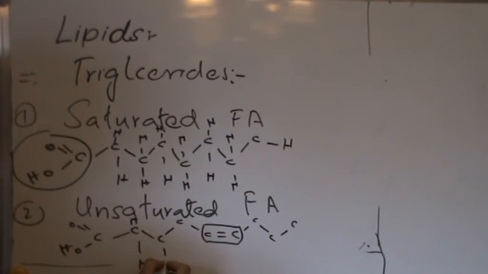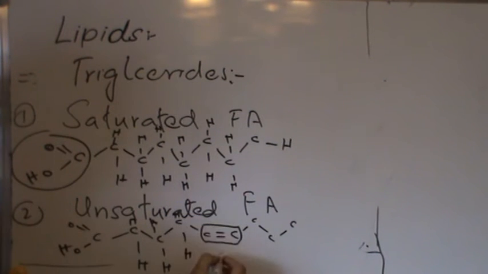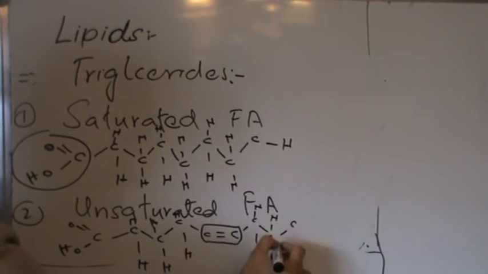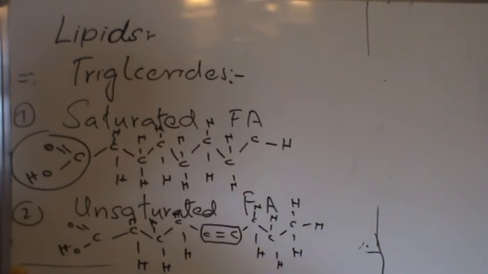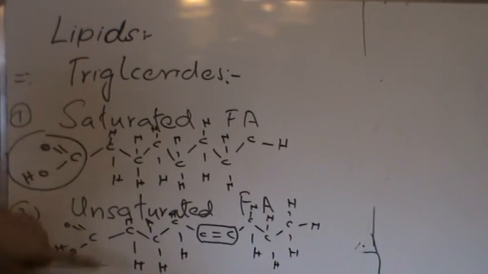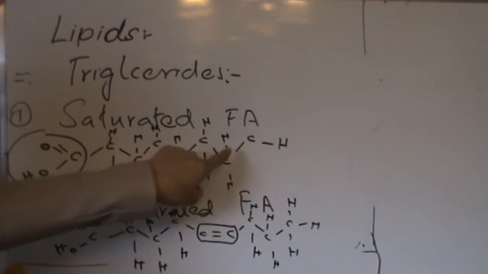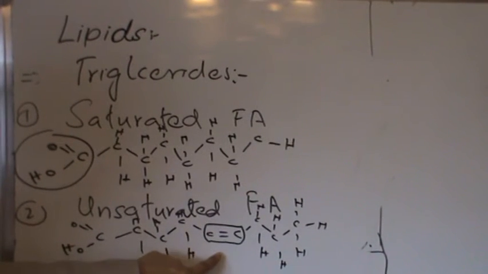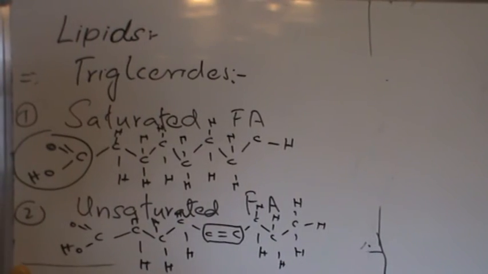The rest of the atoms will be saturated with hydrogen. So this is the only difference that makes saturated and unsaturated different from each other. Saturated ones don't have any double bond between their carbon atoms in the hydrocarbon tails. Unsaturated ones have at least one double bond, but they can have more than one.